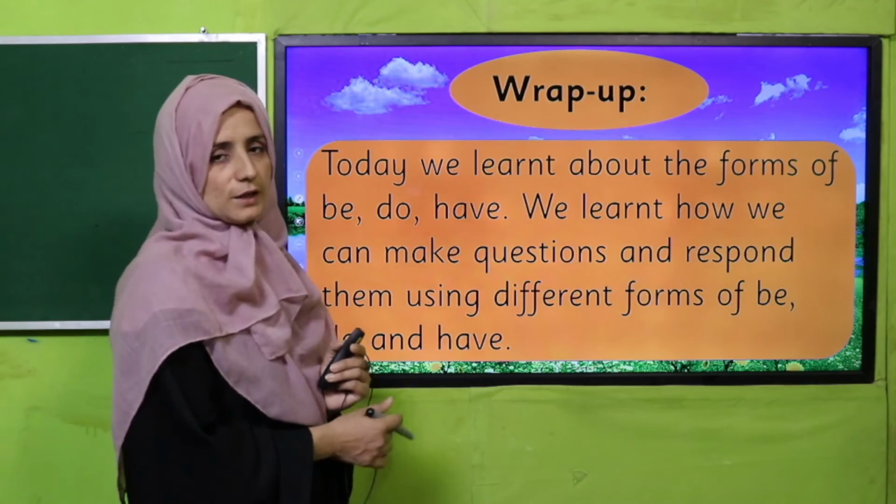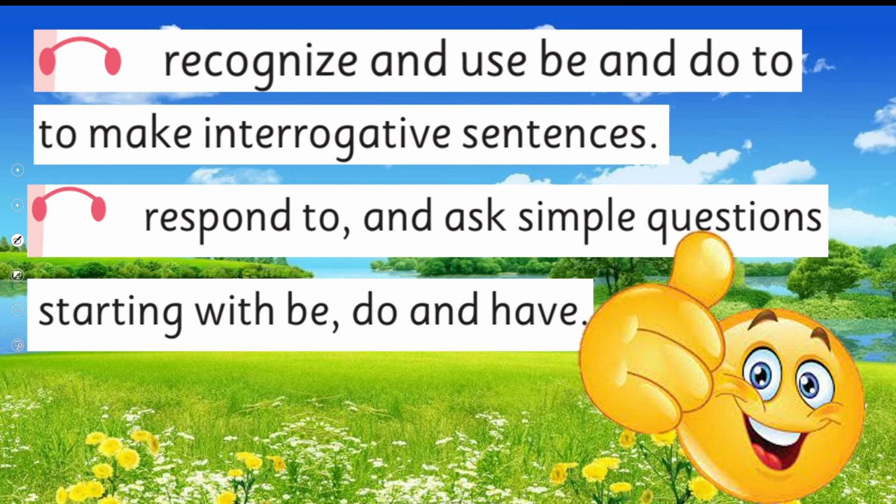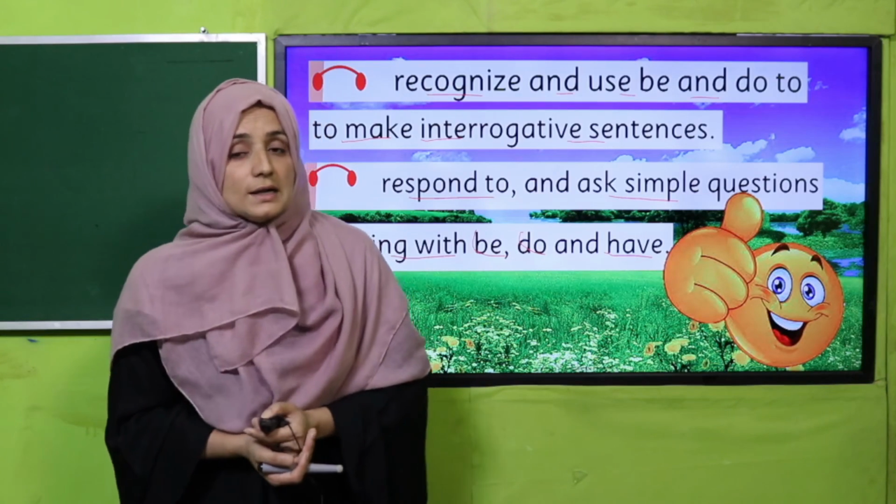So what have we learned today? Today we learned about the forms of be, do and have. We learned how we can make questions and respond to them using different forms of be, do and have. In this way we have covered our SLO: recognize and use be, do and have to make questions and interrogative sentences, and respond to and ask simple questions starting with be, do and have. So my dear teachers and my dear students, we have covered today's SLO in a nice way.